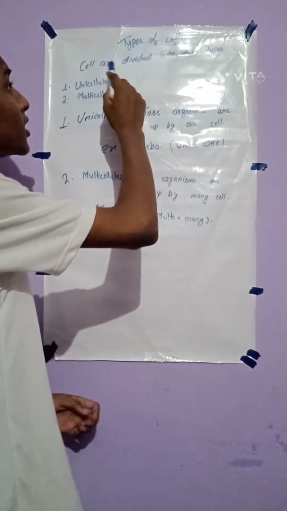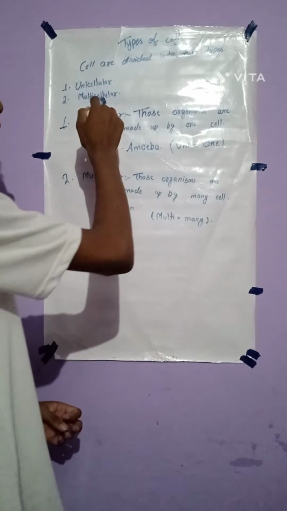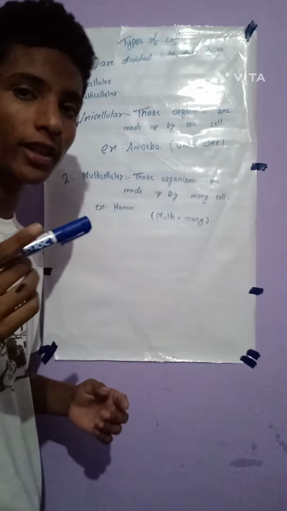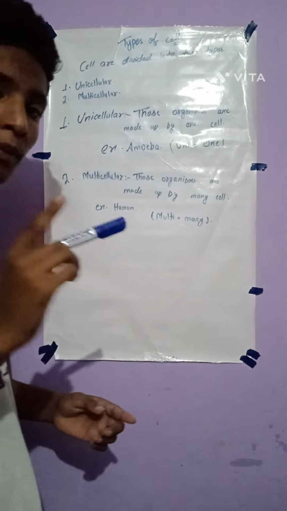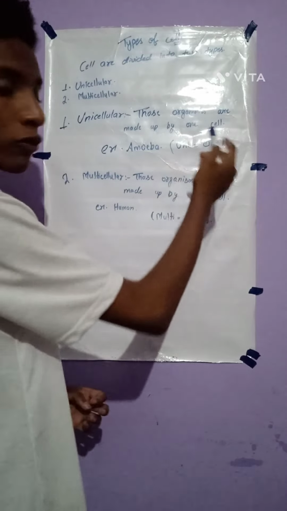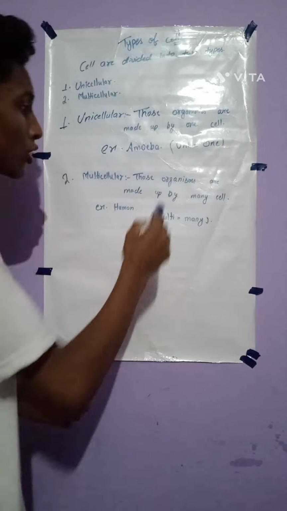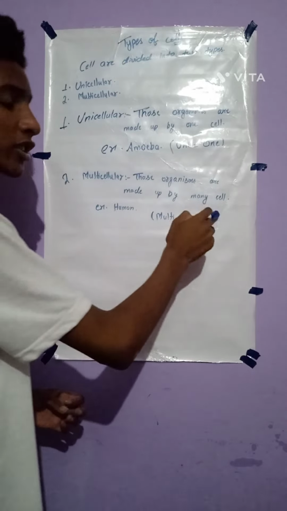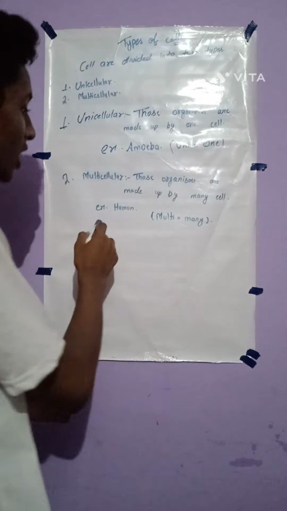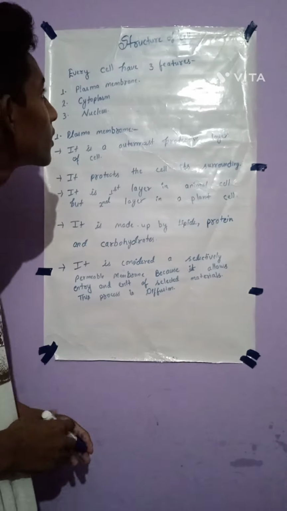So, types of cells. Cells are divided into two types. First, unicellular, second, multicellular. In unicellular, those organisms are made up of one cell. Example, amoeba. Uni means one. And multicellular, those organisms are made up of more than one cell. It is called multicellular. Example, human. Multi means many.